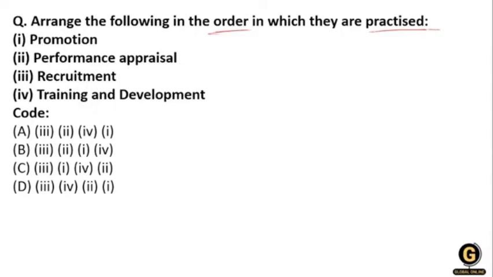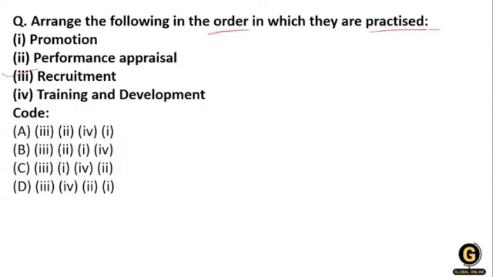They are practiced means the firm practices them. So what does the firm do first? You know the first thing is recruitment. In the options you can see 3 is common, so first they do recruitment.